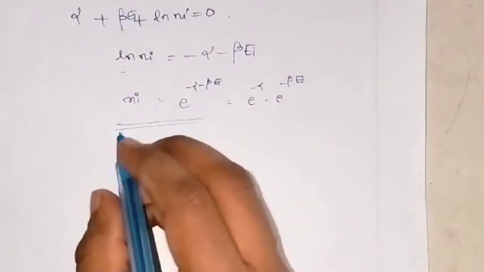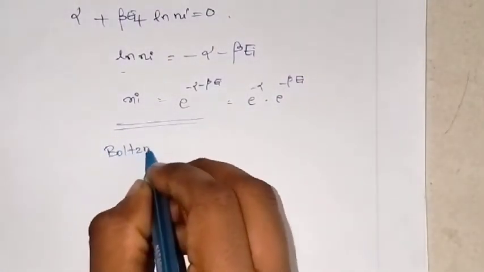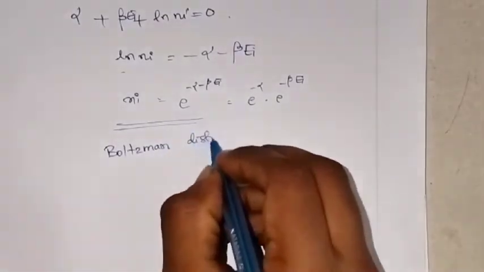Now this equation is known as the Boltzmann distribution law.